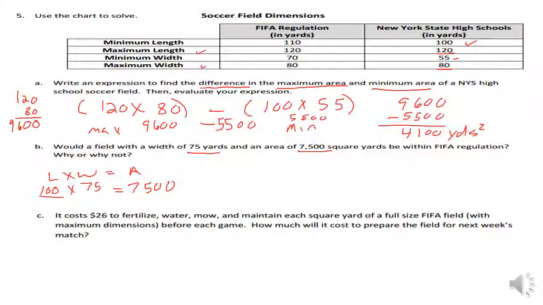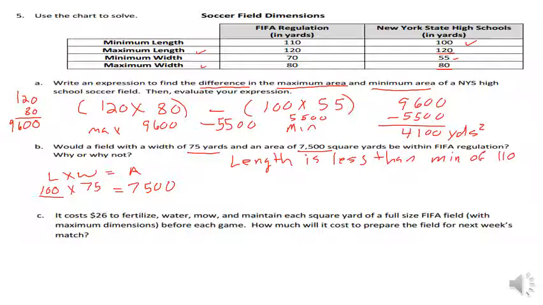So now if I come up here and look at the minimum, it says within regulation. So I'm looking at the length, and the length has to be minimum 110. So length is less than minimum of 110.